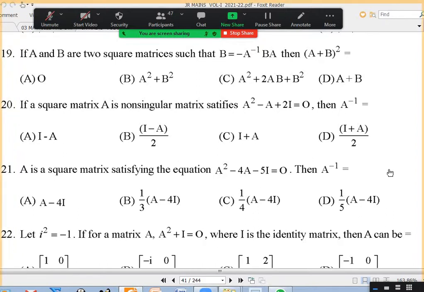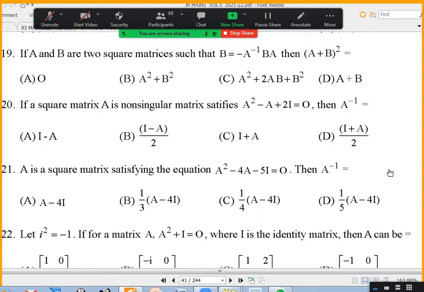Okay, I'm erasing this 117. Okay, 119. They just gave B is equal to minus A inverse B. Sir, should we directly substitute B value, sir, as minus A inverse into B into A?